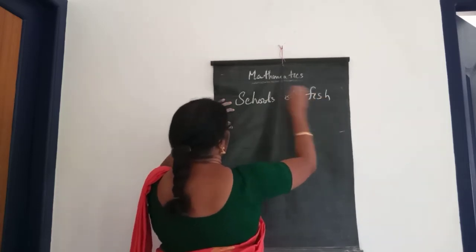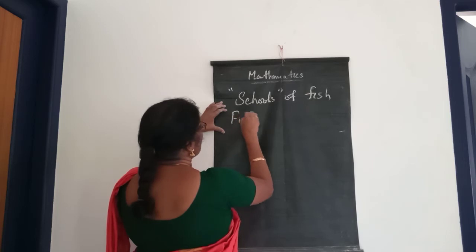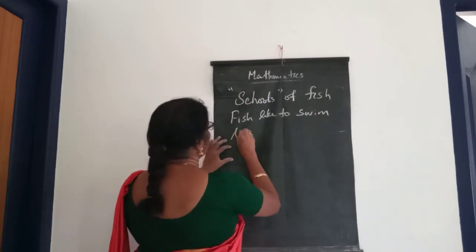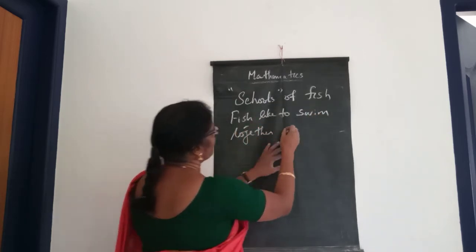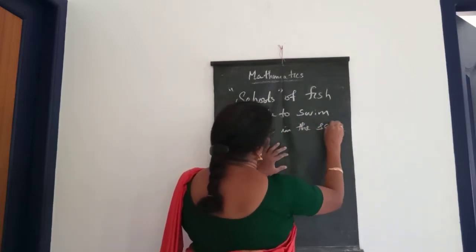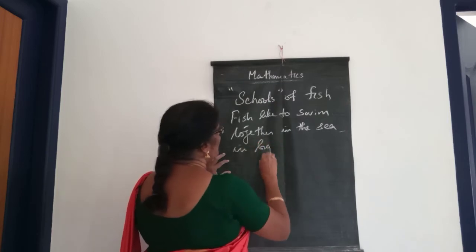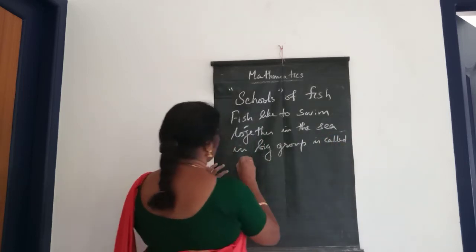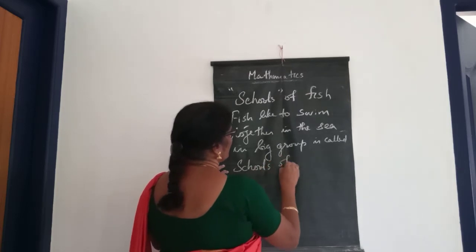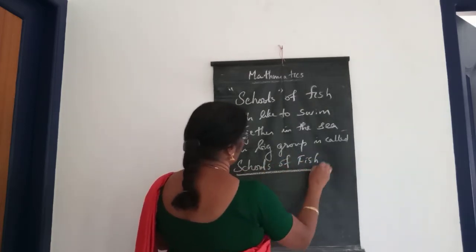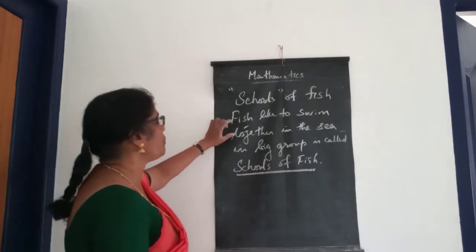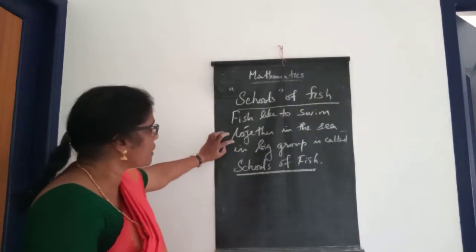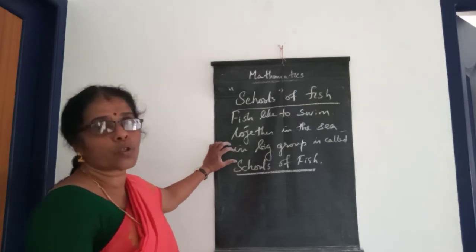Schools of fish. Fish like to swim together in the sea in a big group, that is called schools of fish. To swim together in the sea in a big group is called schools of fish.